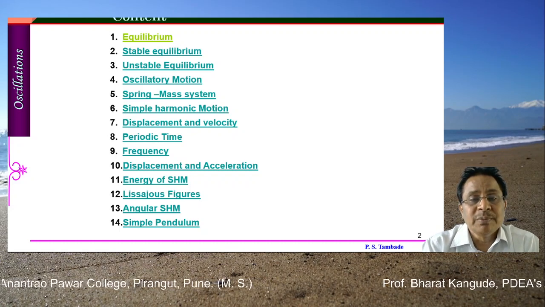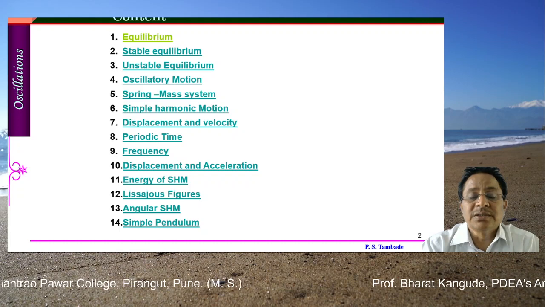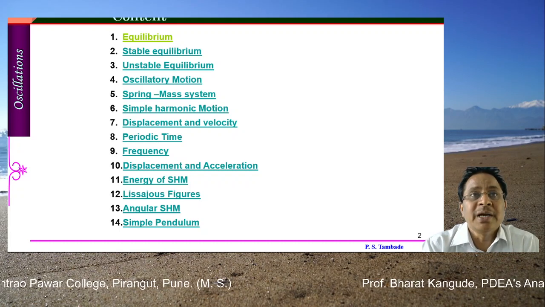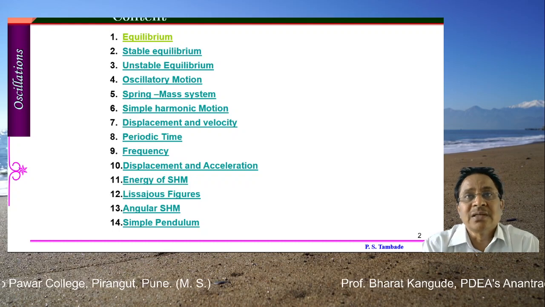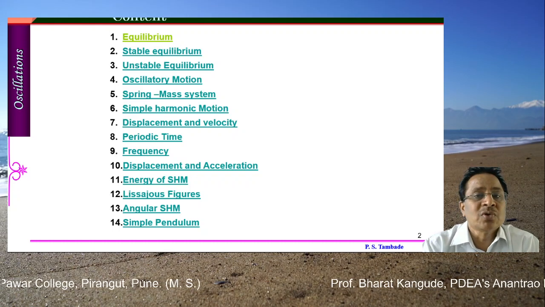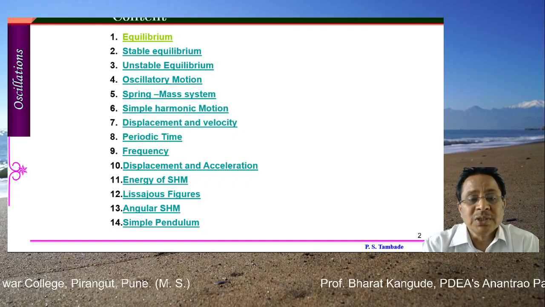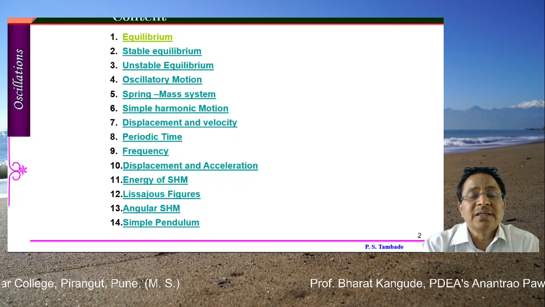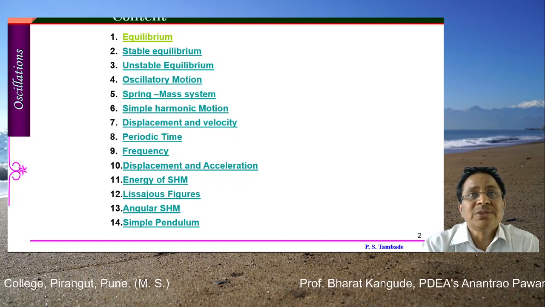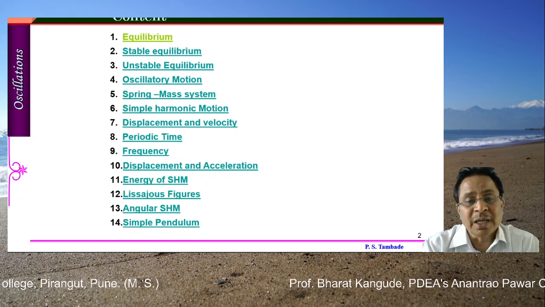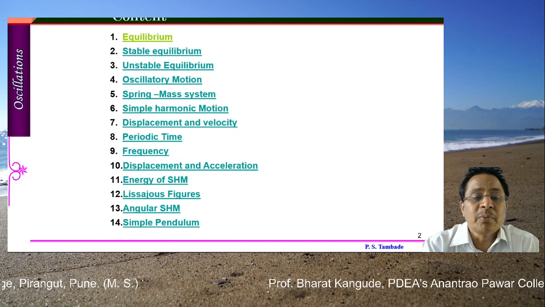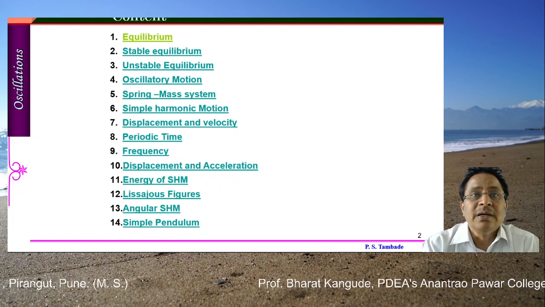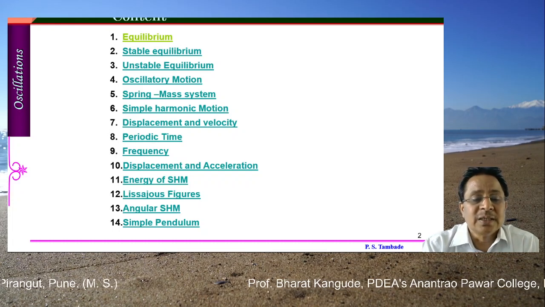Then other important parameters of the simple harmonic oscillator are its displacement and velocity. How to calculate displacement, velocity and acceleration of this type of oscillator, and what they represent. Once we understand that, we can understand the concept of periodic time as well as frequency. These two very important parameters of any simple harmonic oscillator decide many properties of that oscillator. Displacement and acceleration is another point.